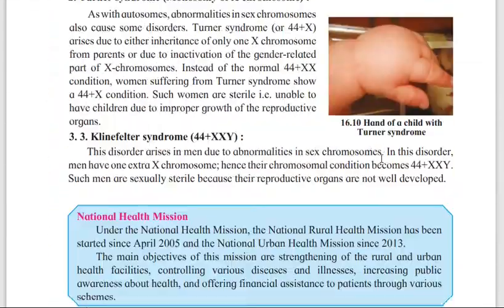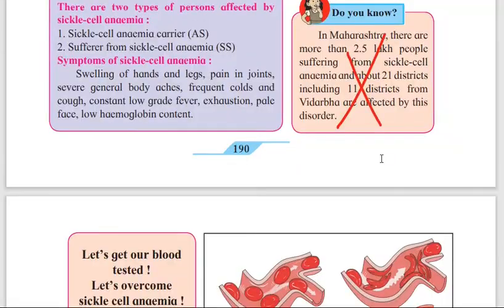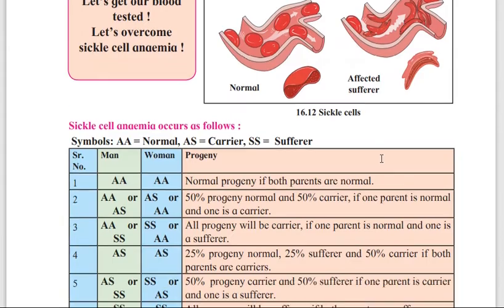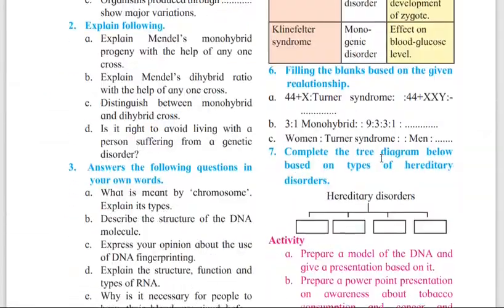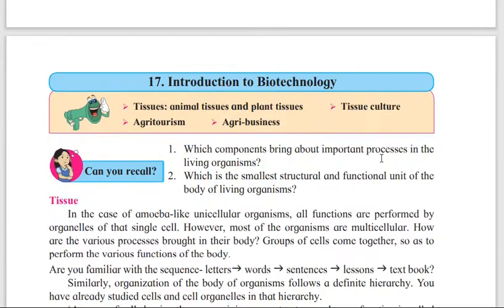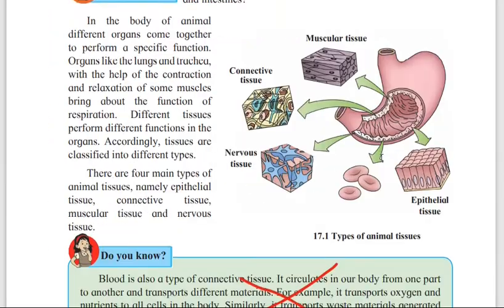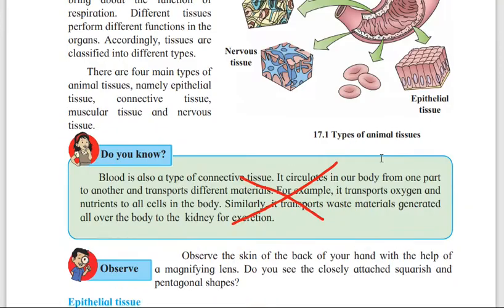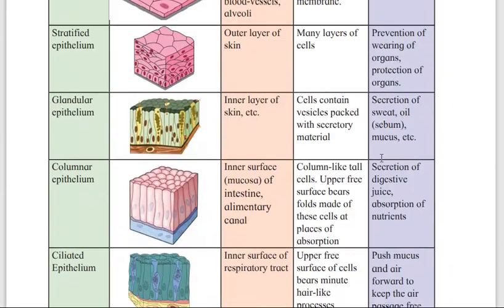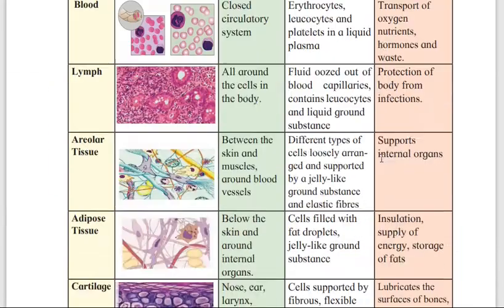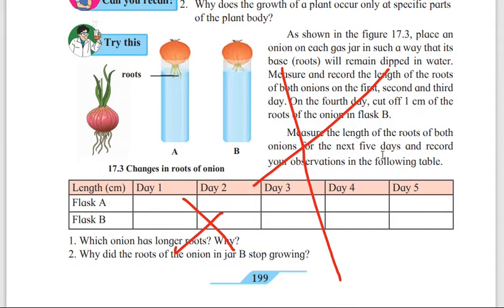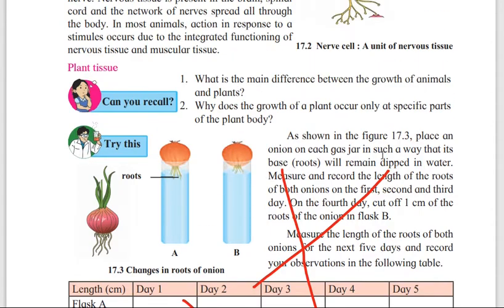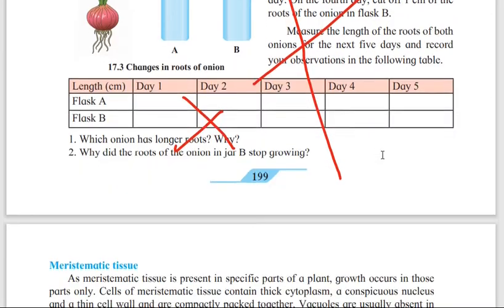Then 188 again you have to do all the pages. 189, 190, you have do you know, you have to cancel that. 191, 192, this all you have to do, all the exercise you have to do. Introduction to biotechnology, 194, 195, do you know, you have to cancel that. Do you know, at least you can revise it just for the knowledge, like 199. See here again, can you recall and try. Can you recall you have to do, try this you have to cancel.